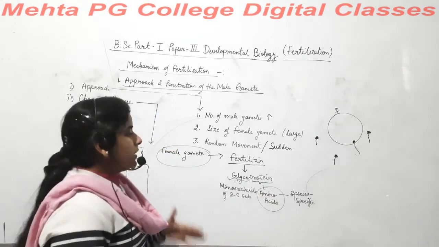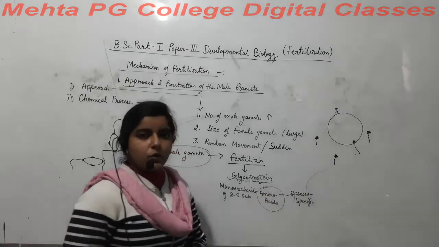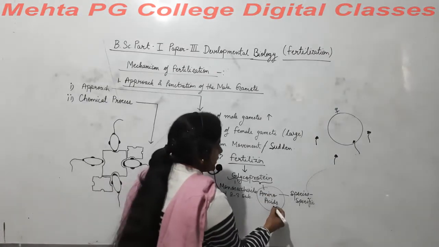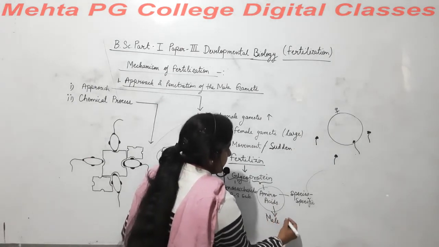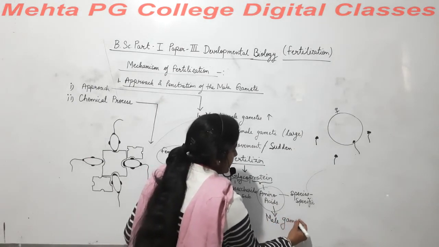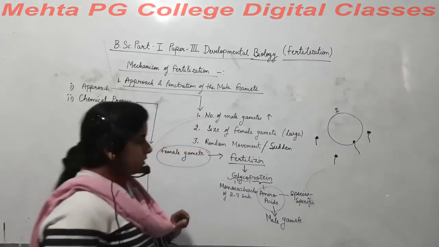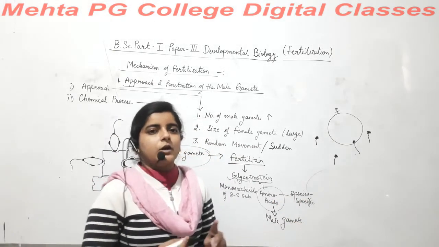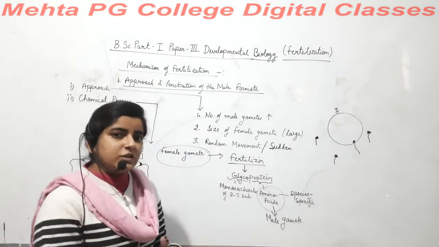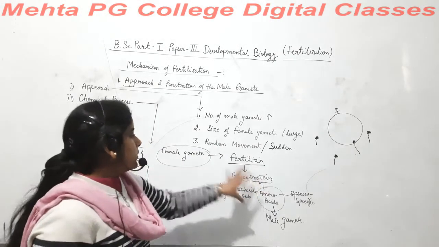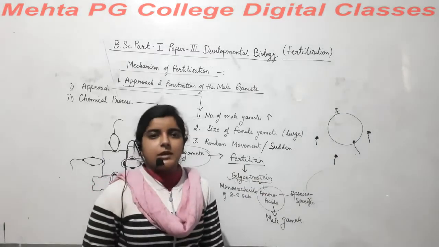That's why only the male gamete that has matching amino acids can make contact. That means it is species specific. Only male gametes of the same species can contact this female gamete.